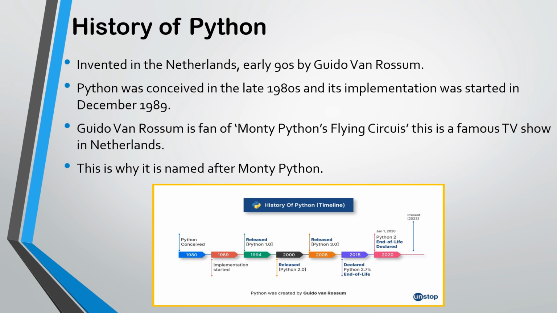Below, the history of Python timeline is given. Python was conceived in the 1980s, and in 1989 implementation started. In 1994, Python's first version was released. In 2000, the second version was released. In 2008, the third version. And in 2015, Python 2.7, which is the end of life version, was declared. In 2020, the end of life of Python 2 was declared.